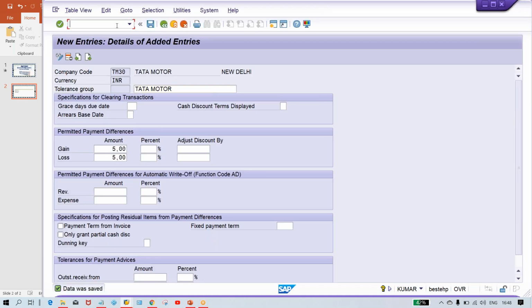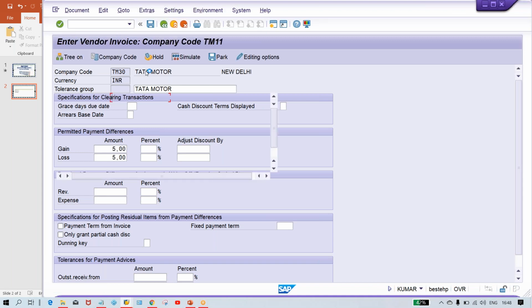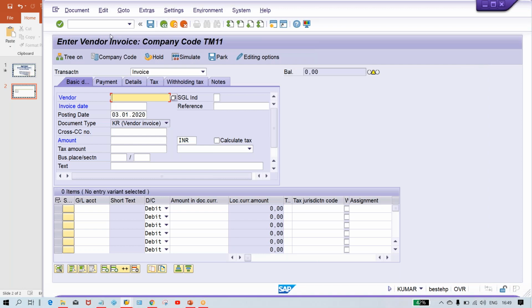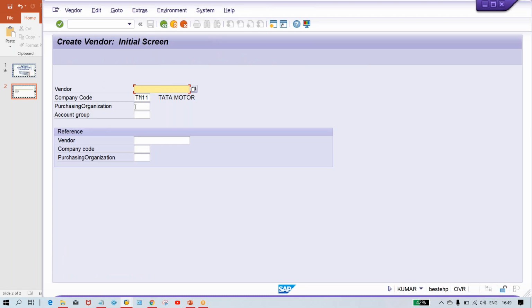So now we have done the configurations, the account payable basic settings, right? If you want to test it, FB60, you can post a vendor invoice. So what was the vendor number, guys? Sorry, I have forgotten the vendor number. Have I created a vendor number? XK01, I have not created the vendor number. So give your account group here, TM30; we need to set up a vendor also, guys.